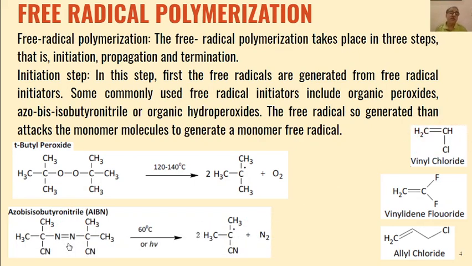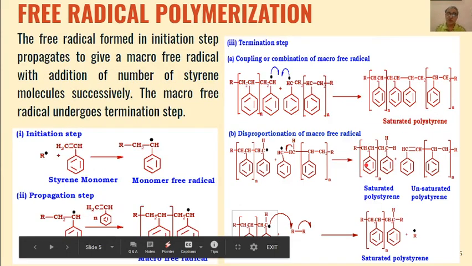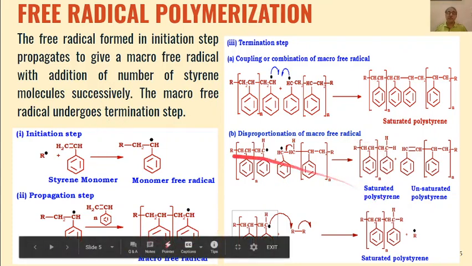Similarly, in AIBN, we know that the carbon-nitrogen bond is a weak bond, and this will lose a molecule of nitrogen gas, and two free radicals will be formed, and these free radicals can then be added to the monomer molecule. So for example, if we take the case of formation of polystyrene from styrene, then this will be the mechanism of the reaction.